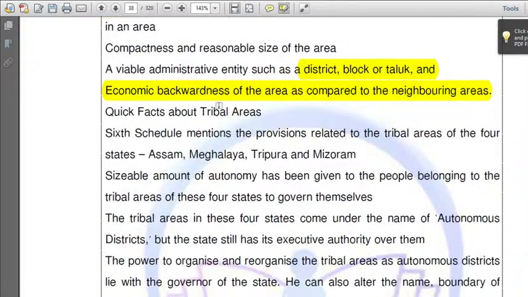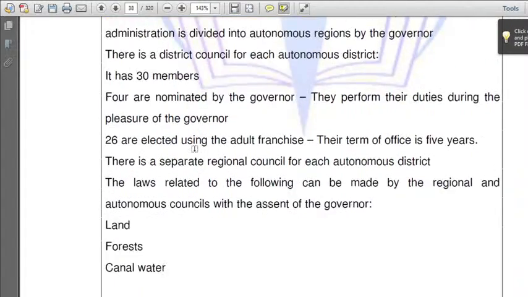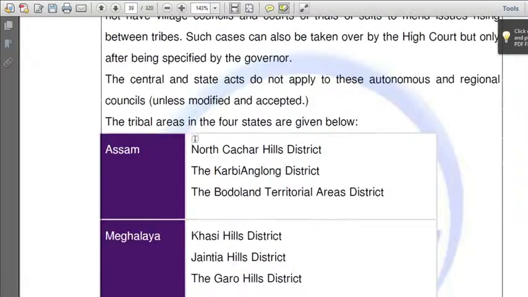Next, let us move towards quick facts about tribal areas. We have seen scheduled areas. Now we are looking at tribal areas. Which schedule deals with the tribal areas? Assam, Meghalaya, Tripura, Mizoram. These are the other facts related to tribal areas.